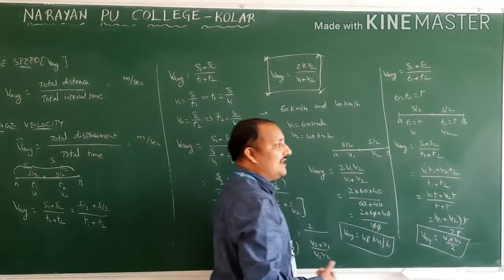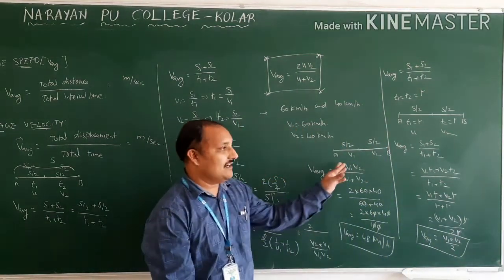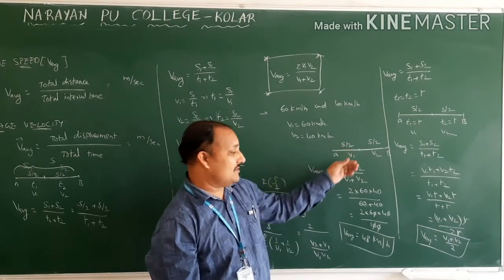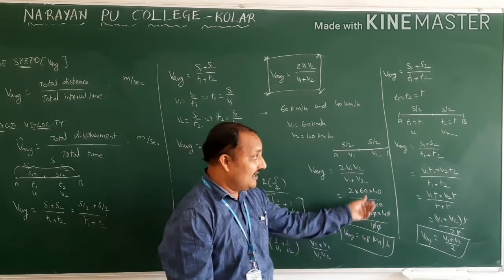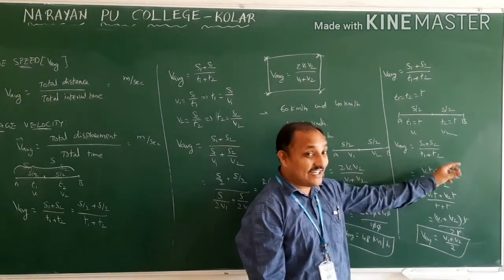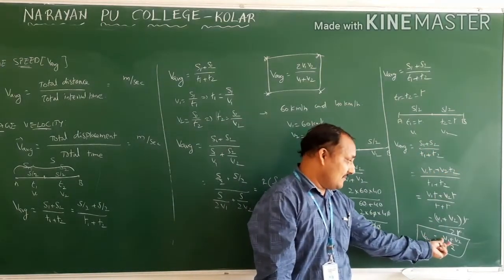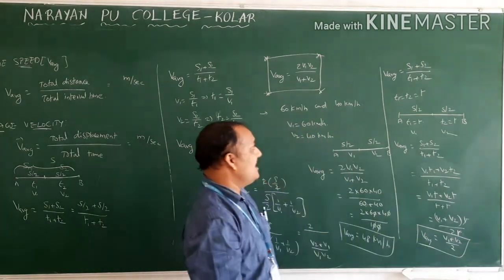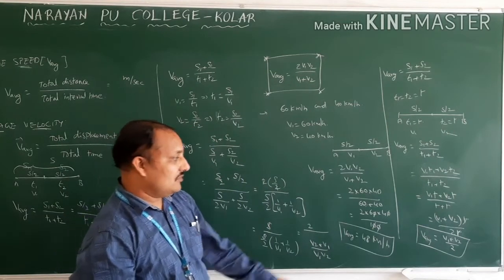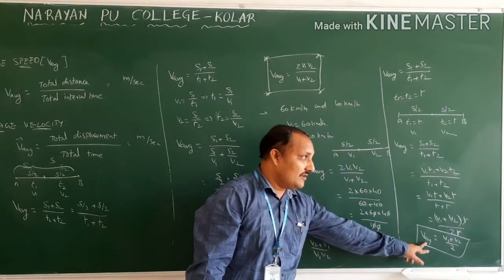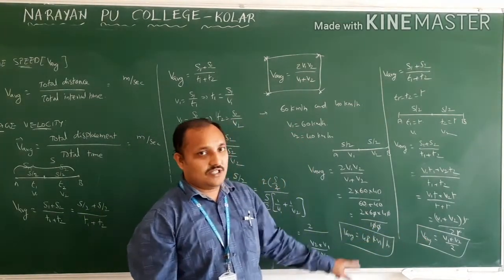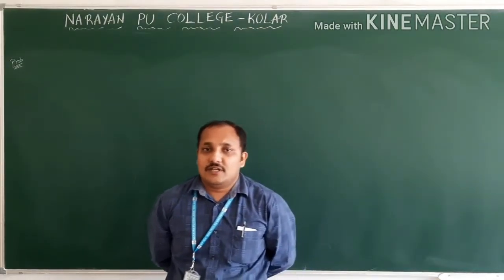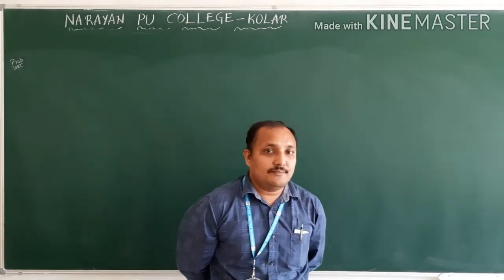So you can remember blindly: if it covers with velocities v1 and v2 and they didn't give equal times, then you have to use the earlier formula. If it is covering the first half and second half in equal intervals of time, then you have to use this formula. You can use this formula: 60 plus 40 by 2, 100 by 2, that is nothing but 50 km per hour. So you have to remember very carefully when to use which formula.